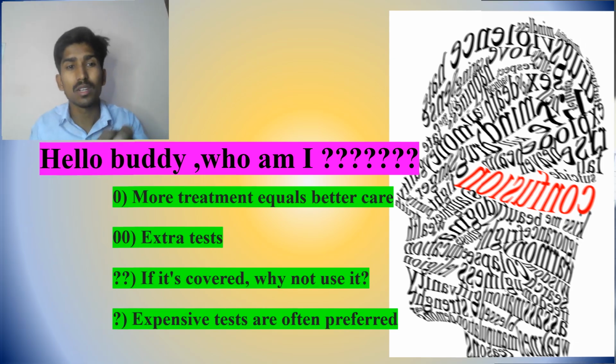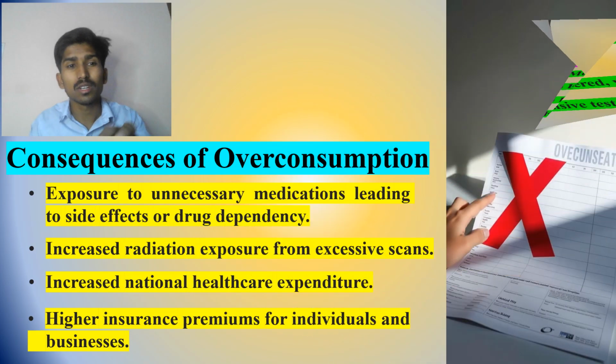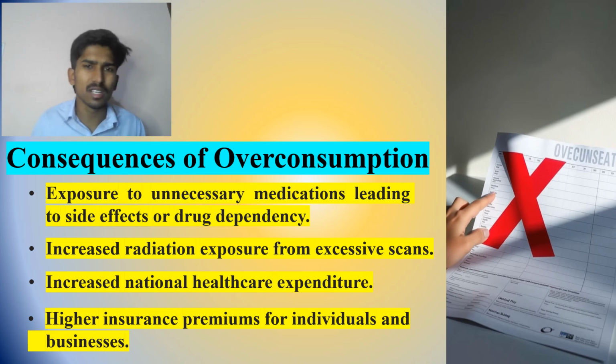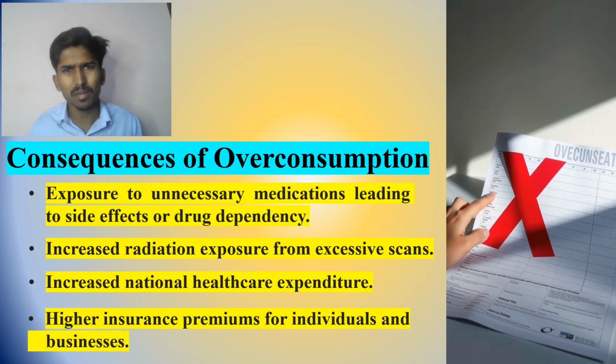And what are the consequences of overconsumption? See, going with unnecessary medications, so many times side effects are happening. Increased radiation exposure means damage of tissues is happening, because of excessive scans periodically, yearly, so many times going for MRI, even if it's not necessary. Because of exposure to radiation so many times, tissue damage will happen. That's also a side effect.